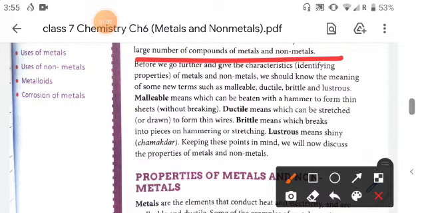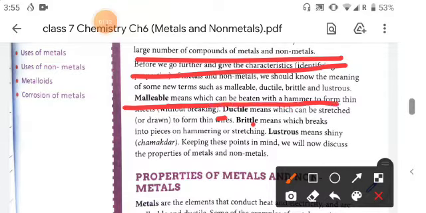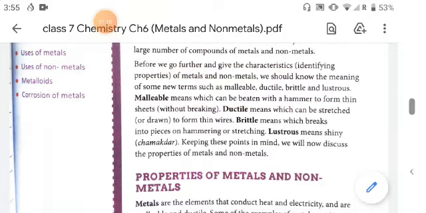Before going to the further characteristics, at first we will identify some terms like malleable, ductile and brittle. Malleable means which can be beaten with a hammer to form thin sheets without breaking. That means the material, when it is beaten, will be converted into a sheet without breaking.